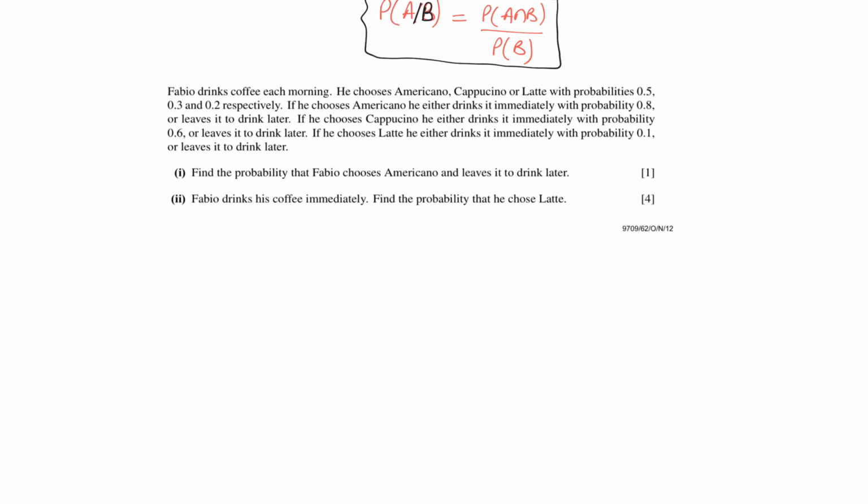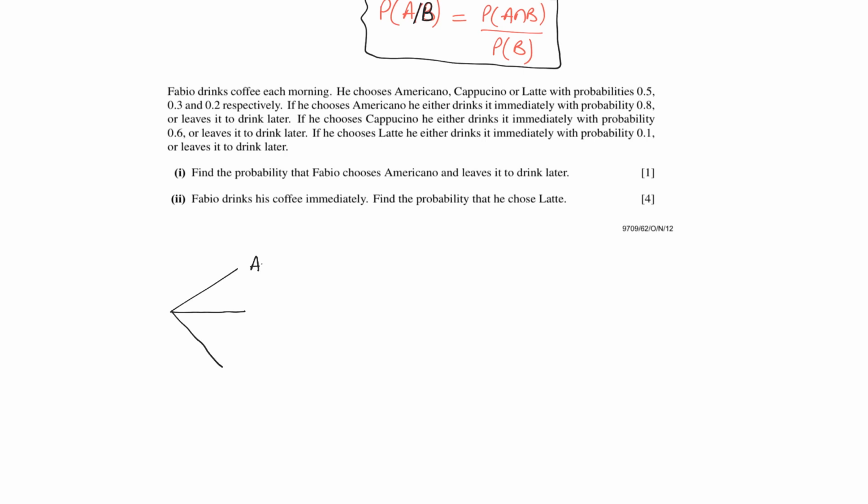So for example, in this question, Fabio drinks coffee each morning. He chooses these three flavors: Americano, Cappuccino, and Latte, with probabilities of 0.5, 0.3, and 0.2. So, if I were to draw a tree diagram for this, there are three possibilities initially.